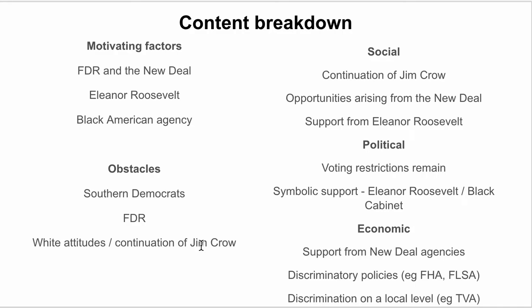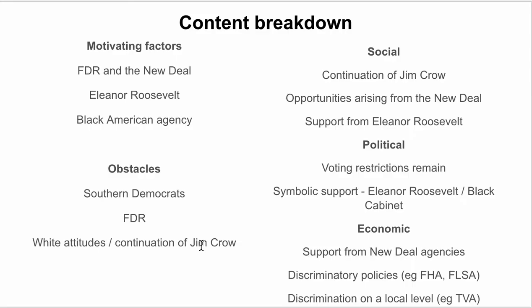So you've got the NAACP campaigns for the anti-lynching bills. You've got the Black Cabinet. You've got high-profile Black Americans like Mary McLeod Bethune, who have significant roles in alphabet agencies. So they would be the motivating factors I would highlight.